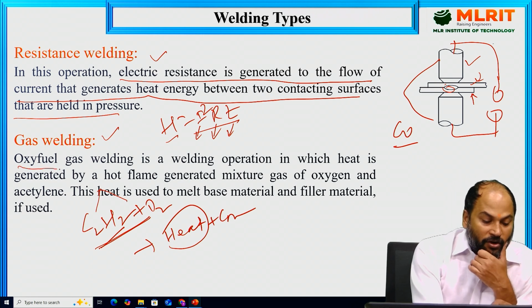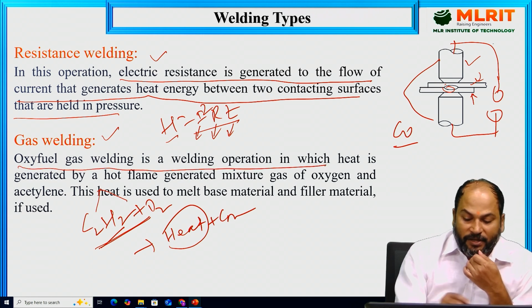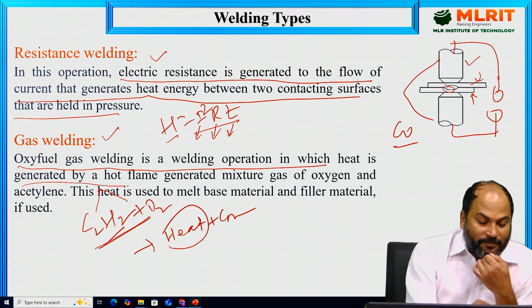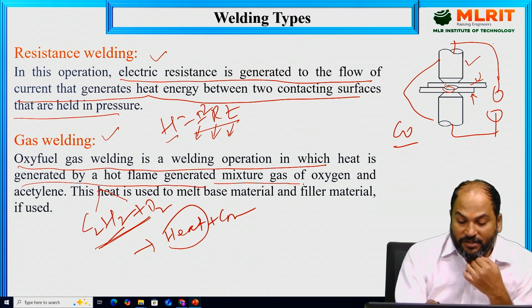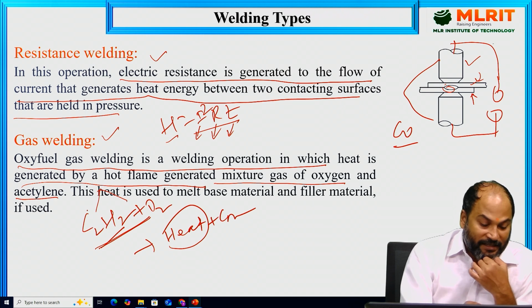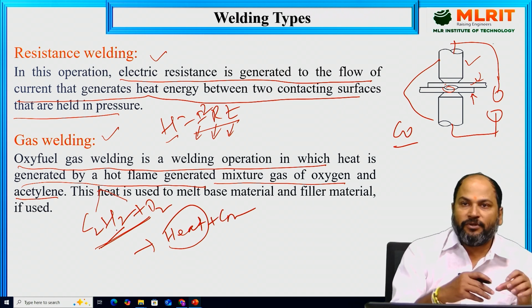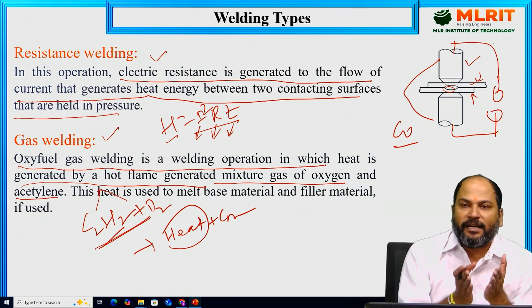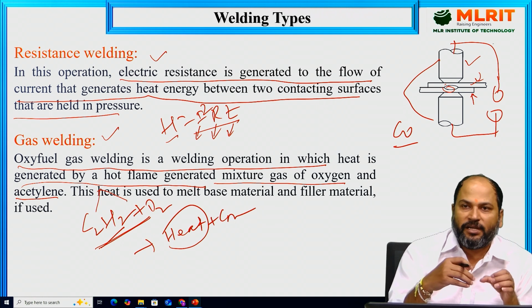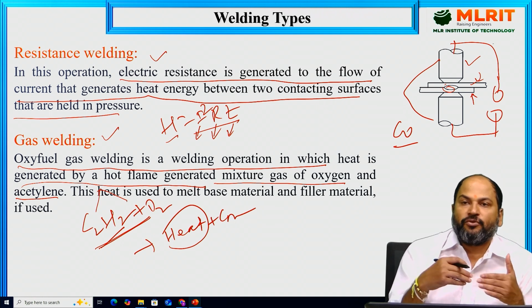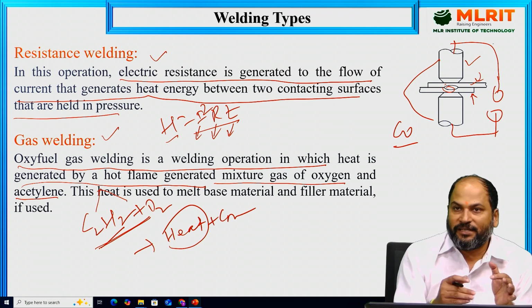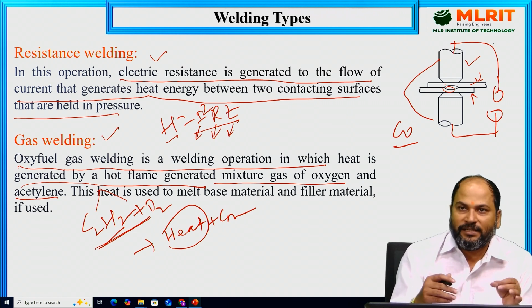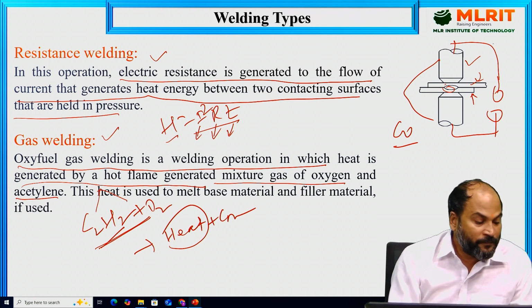Oxy-fuel gas welding is a welding operation in which heat is generated by a hot flame generated from a mixture gas of oxygen and acetylene, this C2H2 and O2. Actually, these two will be mixed just like in a carburetor, in a welding torch, and then it will come out and will ignite, and then heat will be generated. So all this we will see in detail once we come to this process.